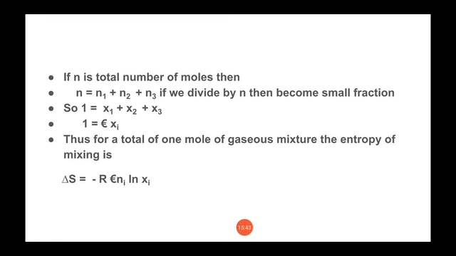And from this equation actually you can be asked an example also, like you will be given the number of moles n1, n2, then you have to find the mole fraction yourself, then simply you have to substitute the values in the equation. So that type of question can also be asked.